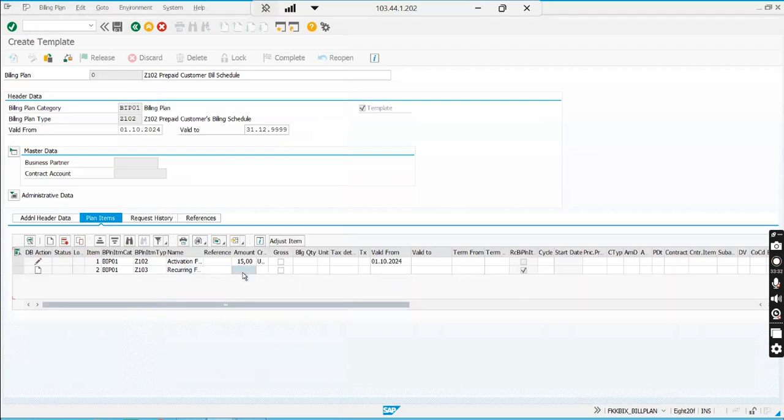Now here the amount, SAP wrote 19.90. I'll just write 20. Okay, 20 is easier. If I have to do further calculation, say tax, tax on $20 will be easier versus tax on 19.90, calculation-wise. So 20 USD. This is also valid from 01/10/2024, and this requires a valid-to, till which date it will go on.